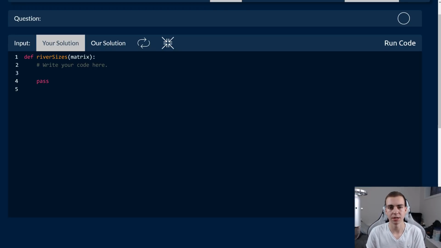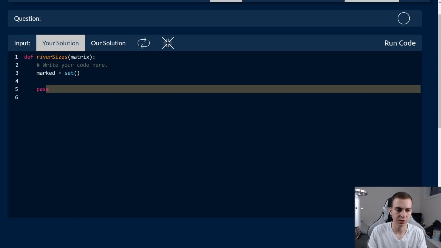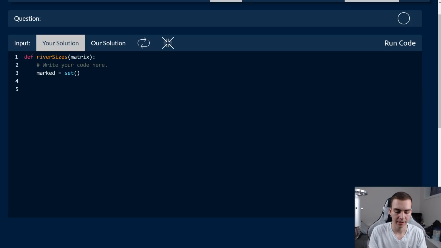Well, we need to create this set that we're going to keep track of all of the marked rivers in. And we also need a list that we're going to keep track of all of the river lengths in that we discover. So I'm going to start by creating a set, which we're going to call marked. So this will keep track of all the rivers we've already seen. And now we'll keep track of the rivers that we've seen in a list.